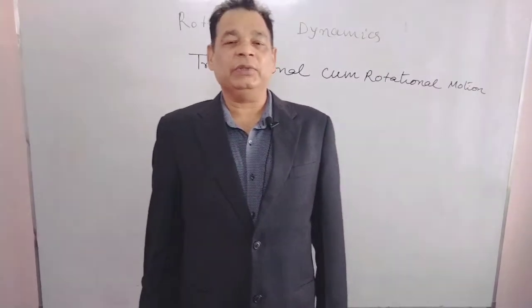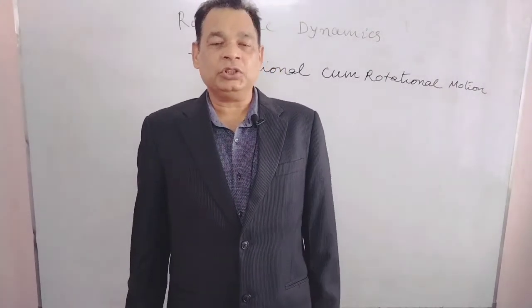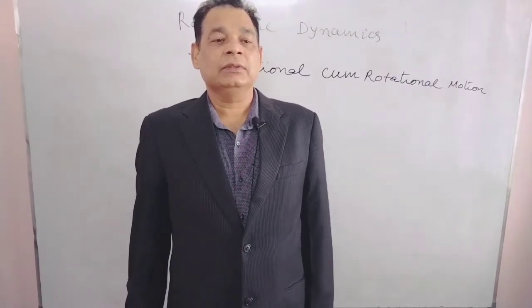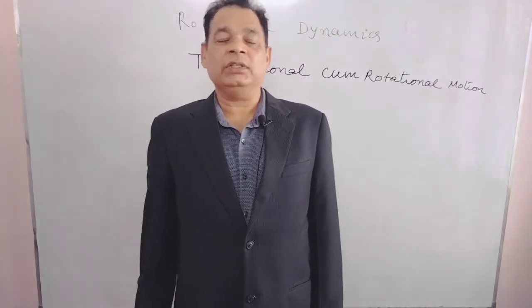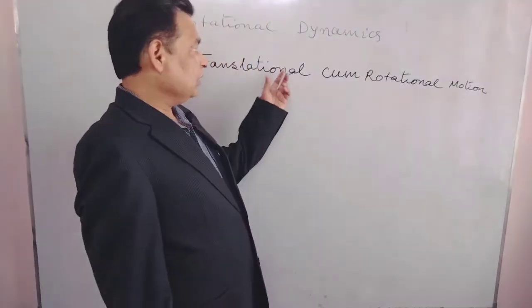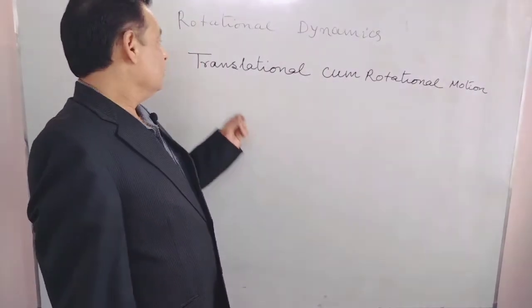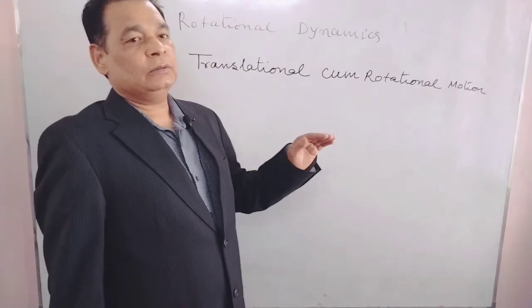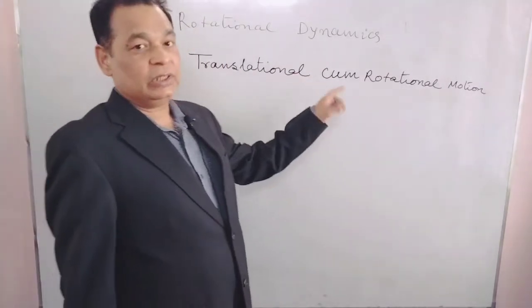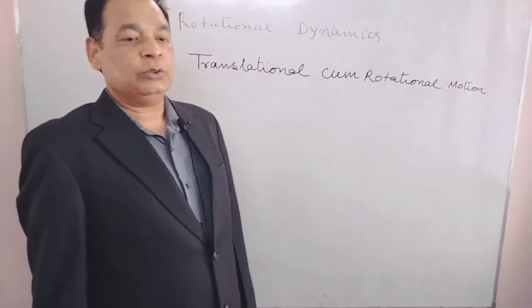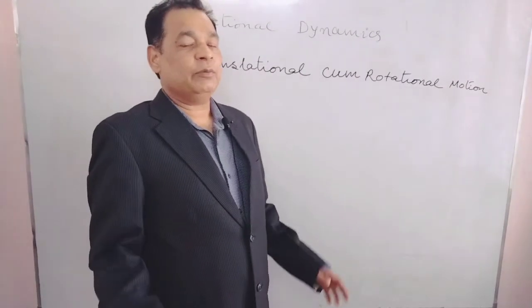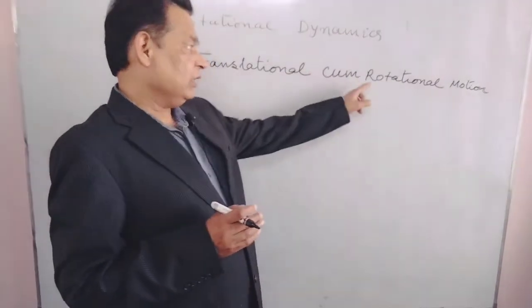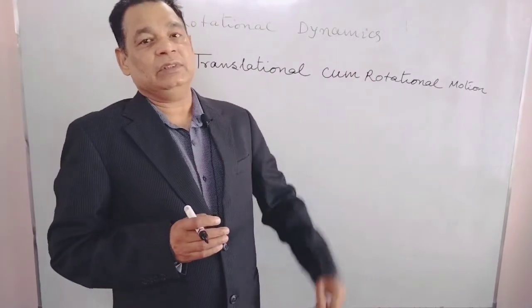In previous lectures we have studied rotational motion when the axis was fixed. Now we are going to study the part of rotational dynamics in which translation cum rotational motion will occur. Both types of motion, translational and rotational, will occur. The axis would not be fixed now, it would be translating and the entire body will be rotating about the given axis. Both types of motion will occur. In this one we have to discuss.